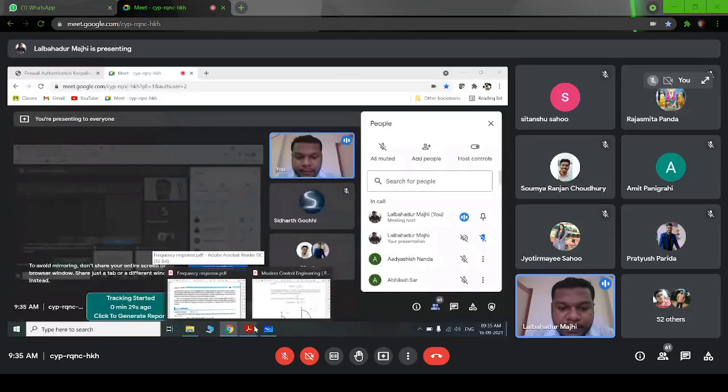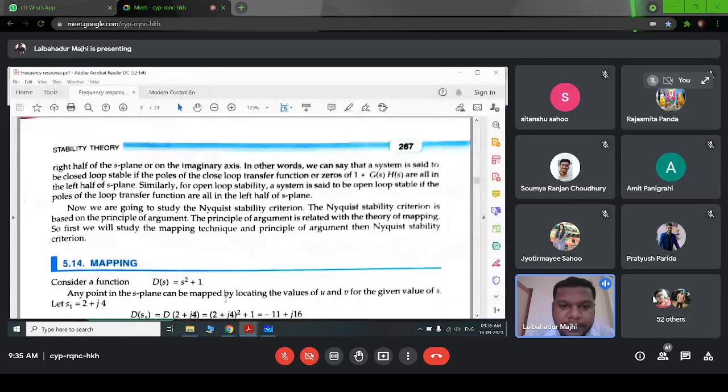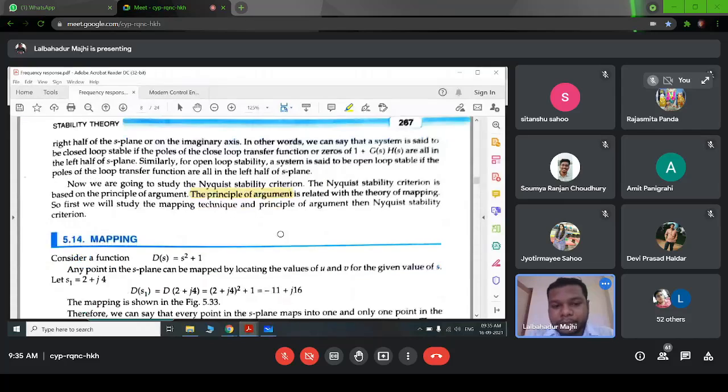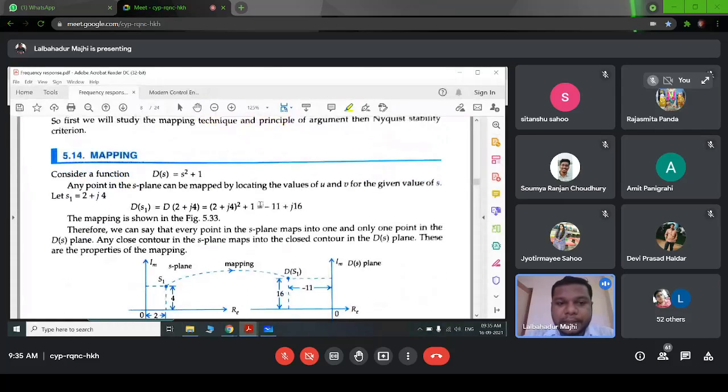Let's do a quick revision on the Nyquist stability criteria. So we know this Nyquist stability criteria is related to the principle of argument, also known as Cauchy's principle of argument. And this principle of argument is related with the theory of mapping. We have discussed what mapping is, right?